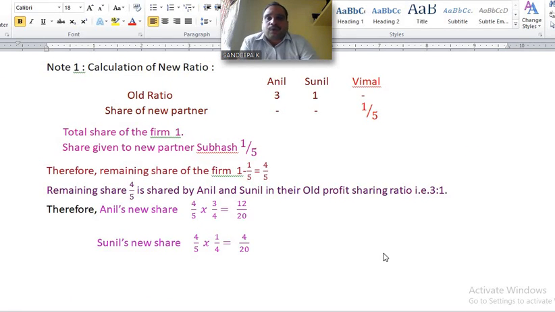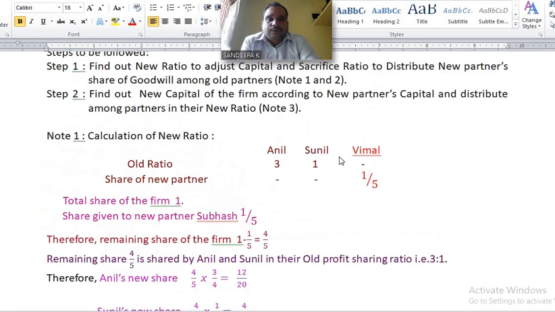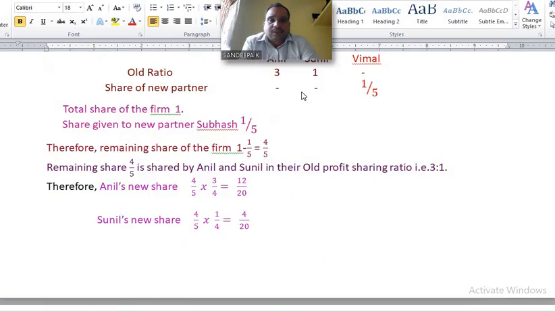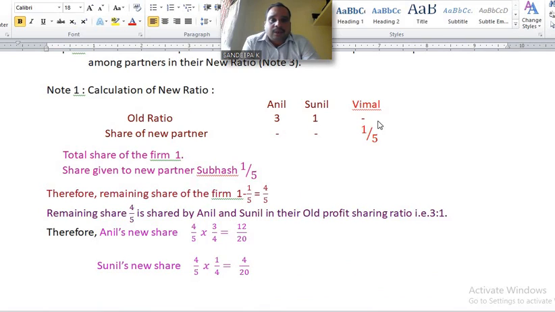Note 1, calculation of new profit sharing ratio. First of all, write down partners' names: Anil, Sunil, new partner Vimal. Old ratio given in the problem, 3:1, put a small dash. Next, share of new partner given in the problem, 1/5. Write it under Vimal, 1/5.